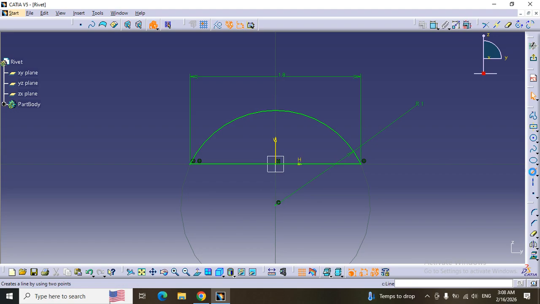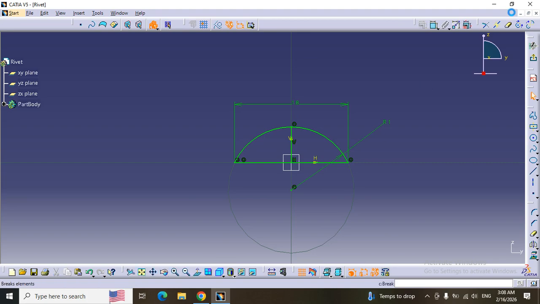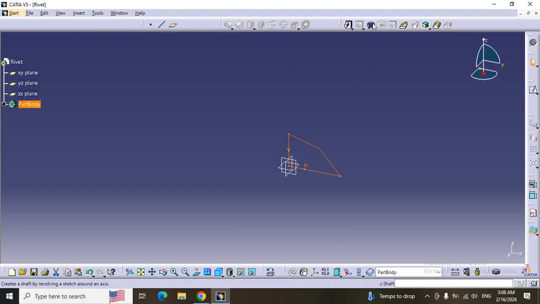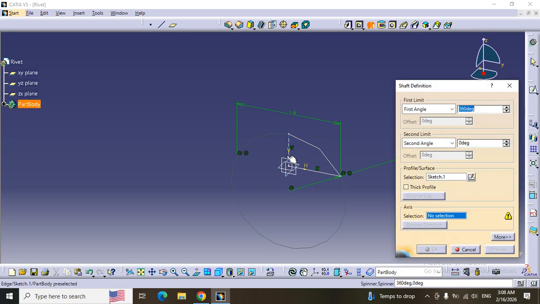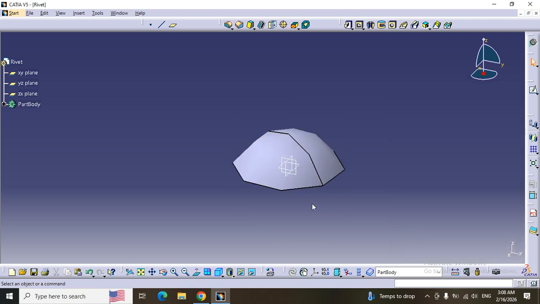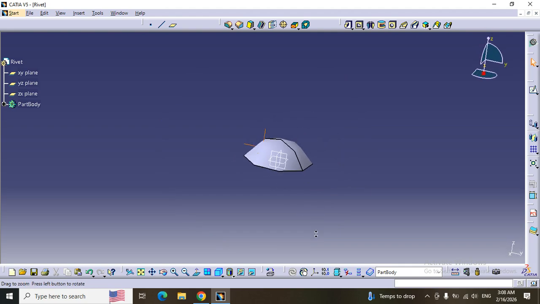We need to cut this shape. Use the line again. Draw a vertical line and use quick trim to trim the shape. Exit workbench. Use shaft. Select here, select axis, this axis. Click OK. Now we have the first section.